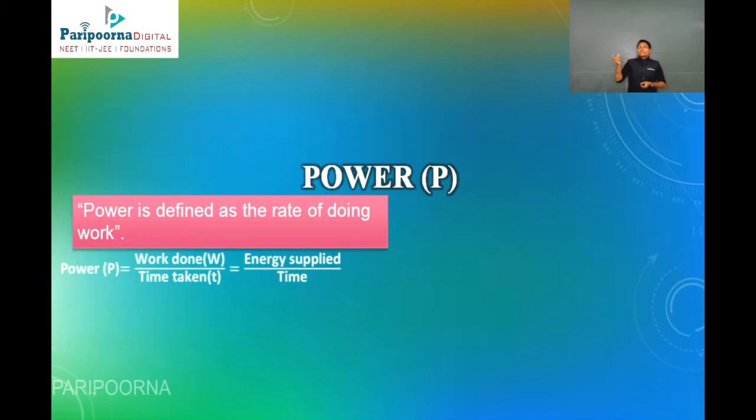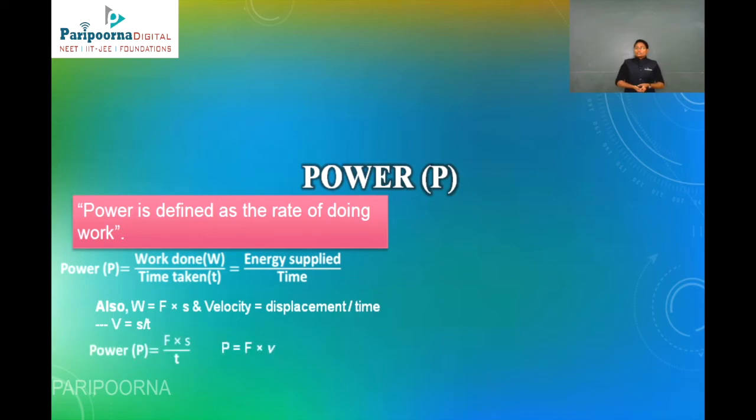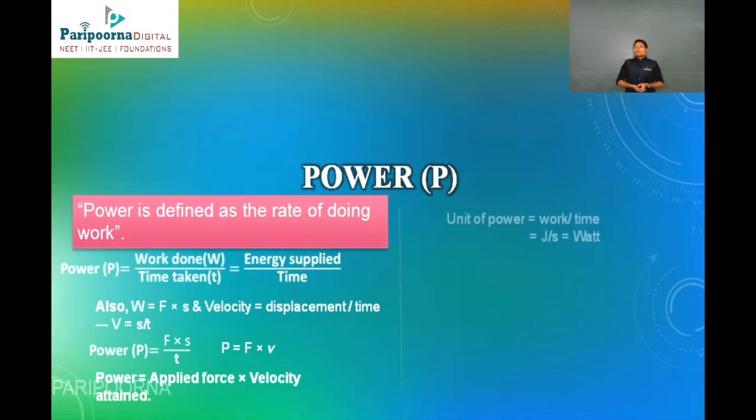We can write W equal to F into S. Velocity is equal to displacement divided by time, V equals S by T. So power is F into S divided by T, or else we can say P is equal to F into V, because S by T is V. So power is equal to the applied force times the velocity attained by the object.